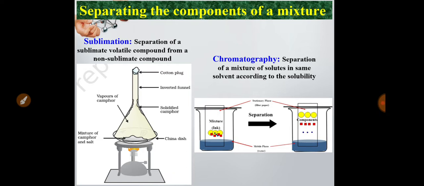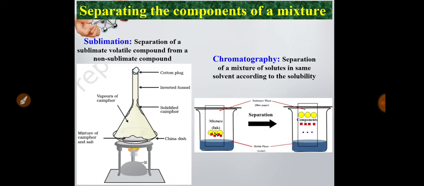Now this filter paper is dipped in water present in a beaker, and this water will be absorbed by the filter paper from the lower side to the upper side. In this way the solubility of water with the different solute particles present in ink will be different, and the particle which is more soluble will come to the upper side of the filter paper.